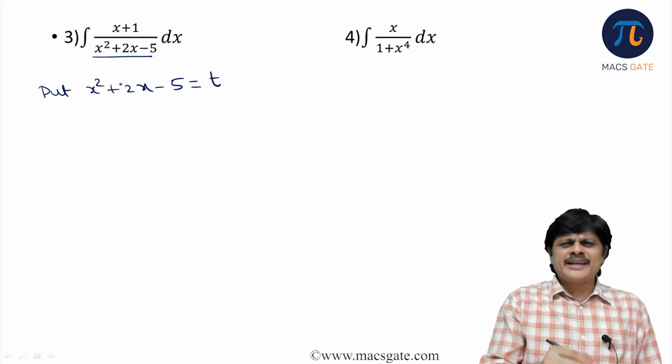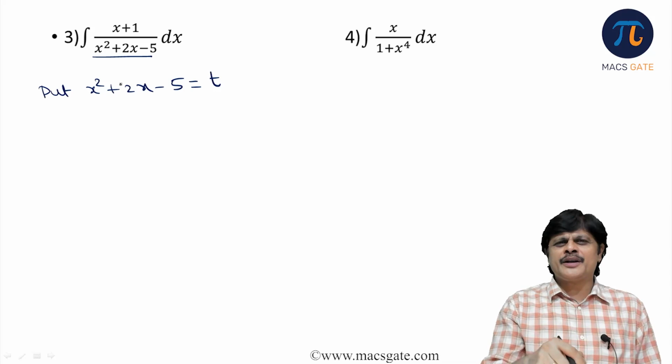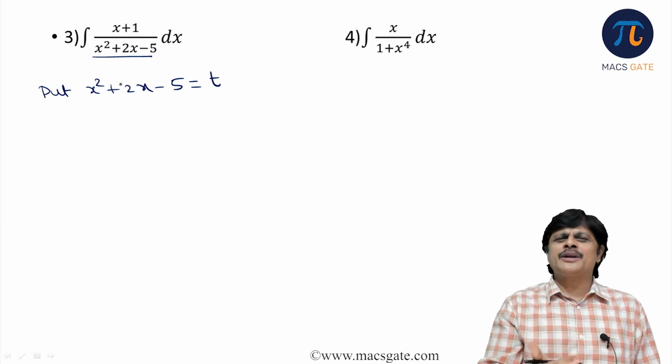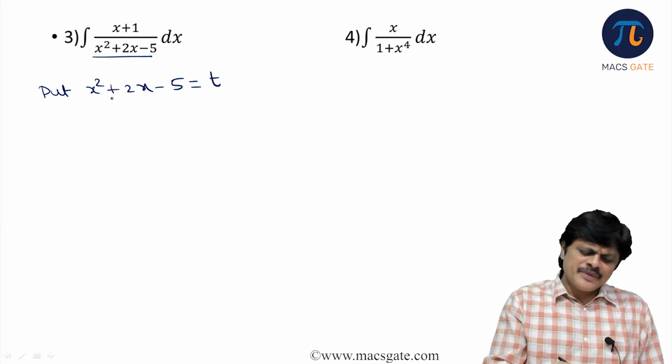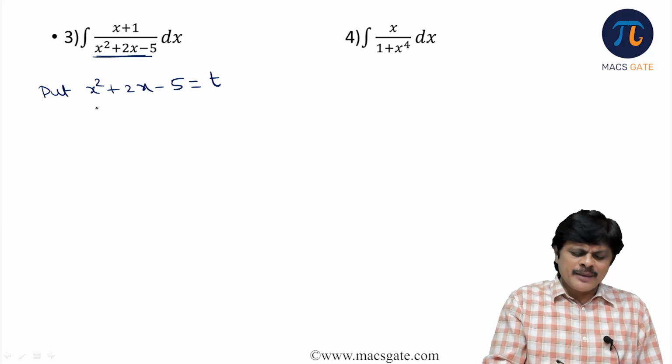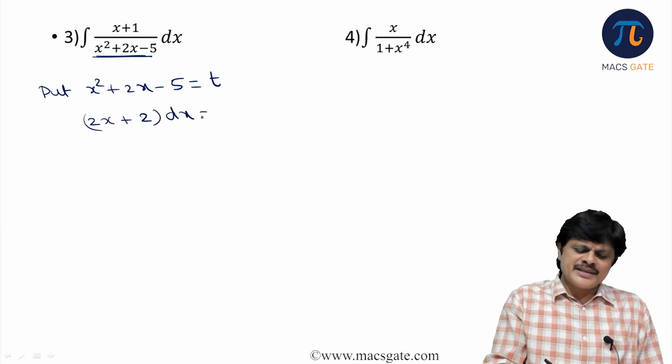Again, they write a into the derivative of the denominator plus b and they find the values of a and b. Instead of that, you can directly do it. There's a simple shortcut technique, but this also works fine. So this is substitution. Denominator equal to t, you put substitution. So what happens? This is 2x plus 2, into dx is equal to dt.